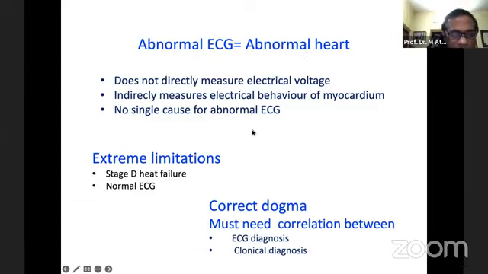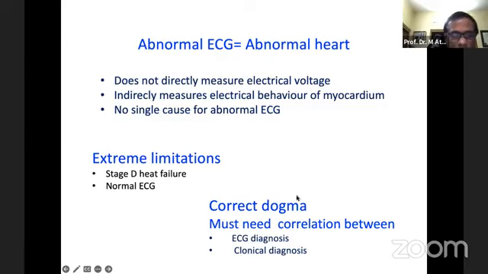The extreme example of this kind of limitation of ECG is stage D heart failure, where despite stage D heart failure, the patient may have a normal ECG. So ECG does not always tell the truth or represent the condition of the heart. It always describes the physiological status of the heart, the electrical behavior of the heart.